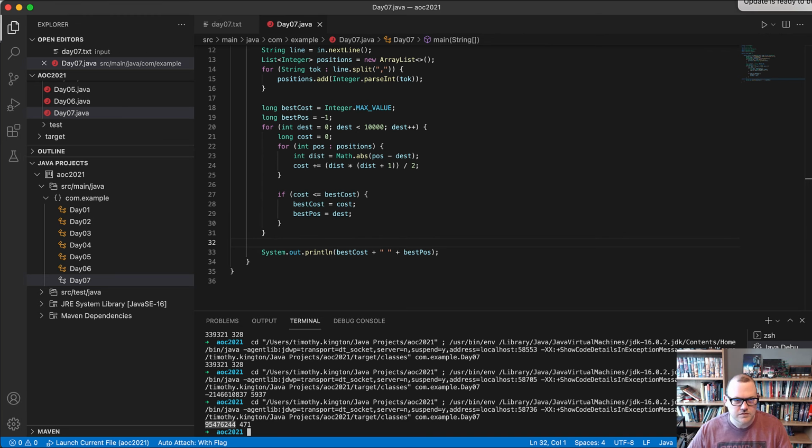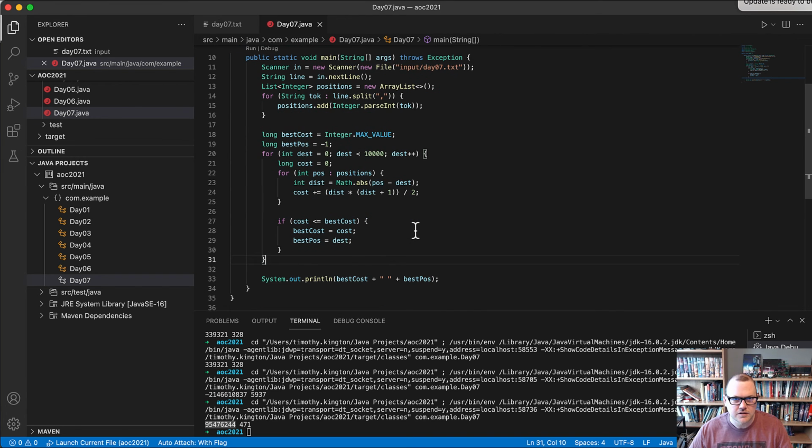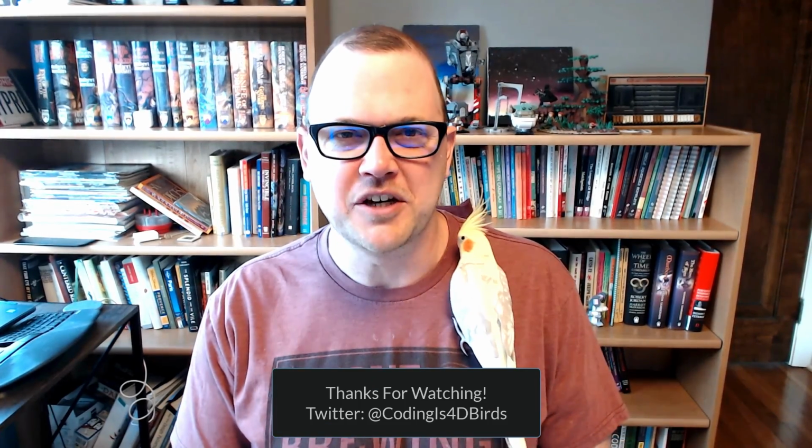So this one's pretty simple. There's really not much to it. One thing that was nice is I happen to know the formula for adding up numbers from 1 to n. So we could have written another loop here, though. We could write a loop that goes from position to destination. That gets a little more annoying because you might have to go from left to right or right to left. But if we just know the formula, we can get the distance and then plug it into that formula and get the cost. Well, that turned out to be a quick one.